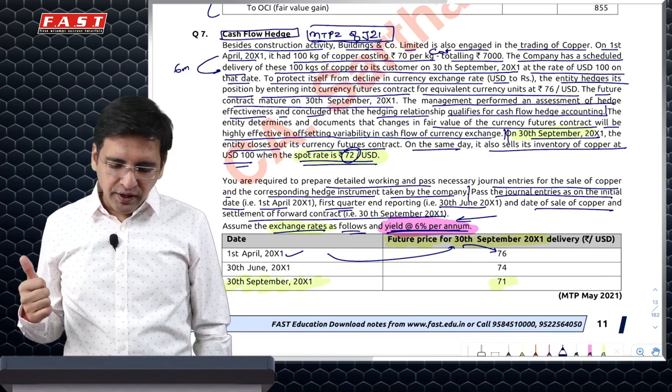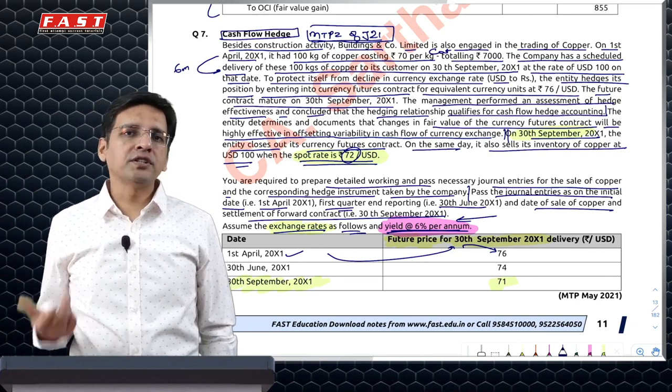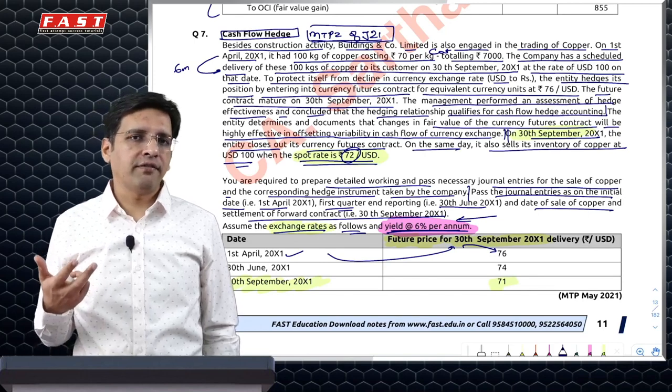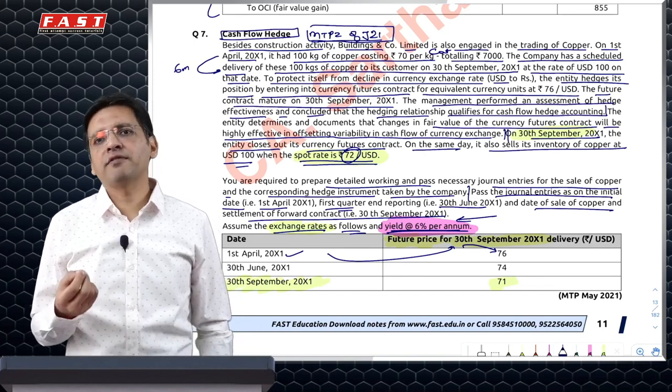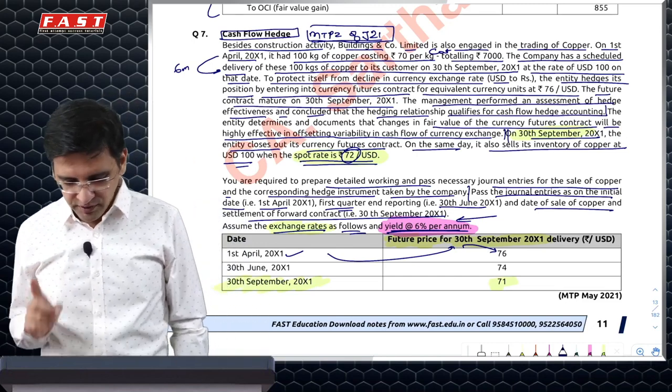So first I have to do an entry on 1st April of the derivative contract, which will be no entry, because on the initial date we recognize the derivative at fair value, and in case of futures and forwards the fair value on the initial recognition date is 0, hence no entry on 1st of April.